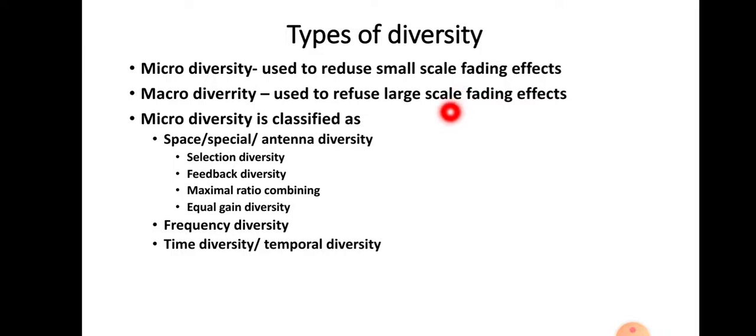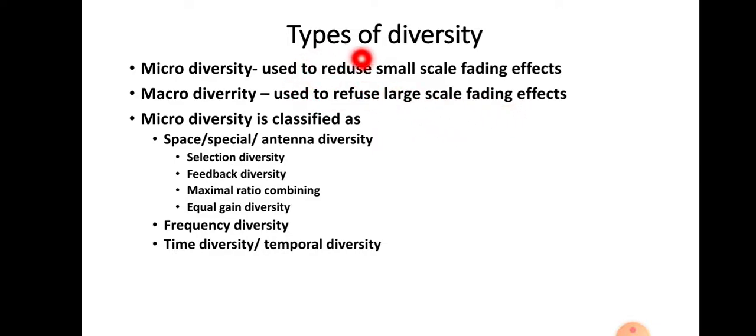In the case of large scale fading, there may be shadowing effects in the transmission path between the transmitter and receiver. Also sometimes the mobile may move a larger distance, so that a large area may be shadowed due to large buildings and the like, so that the received signal will have a large scale fading effect.